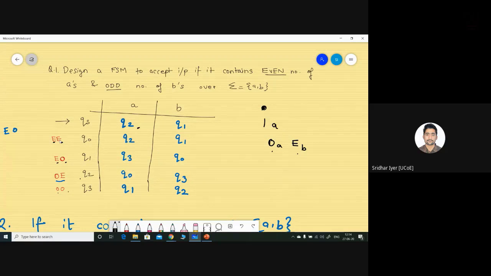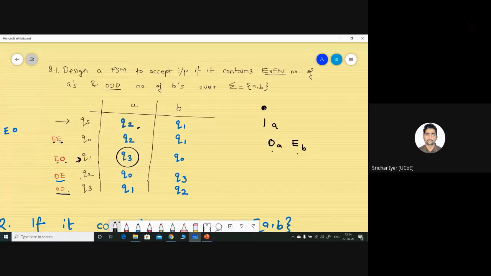The same fashion applies in every state. Let me take just one example, Q1. Q1 already has EO, that is, even A's and odd B's. If I encounter an A, it changes from even A to odd A, so it becomes odd odd. Odd odd is state Q3, hence it moves to state Q3.